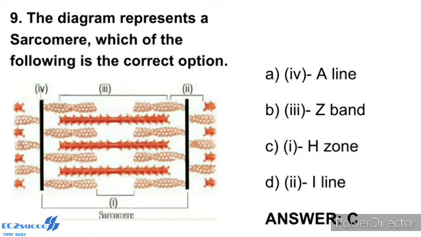The portion of the myofibril between two successive Z lines is considered as the functional unit of contraction and is called a sarcomere. In a resting state, the edges of the thin filaments on either side of the thick filament partially overlap the free ends of the thick filament, leaving the central part of the thick filament. The central part of the thick filament not overlapped by thin filaments is called the H zone. So the correct answer is option C. C is H zone. In the diagram, number 1 denotes H zone, 2 I band, 3 A band, 4 Z line.